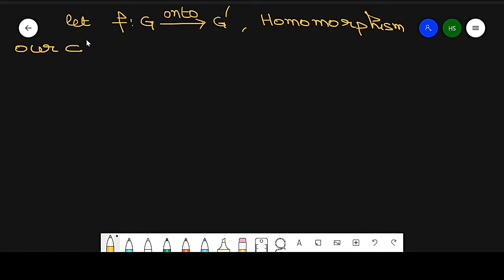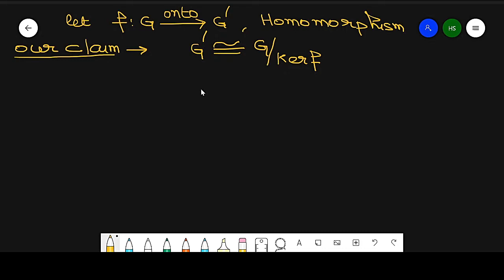Our claim is that G dash is isomorphic to G by kernel of f. So my aim is to prove G dash is isomorphic to G by kernel of f.